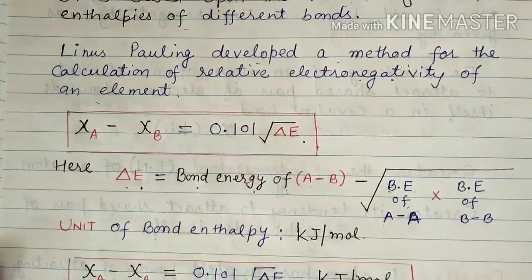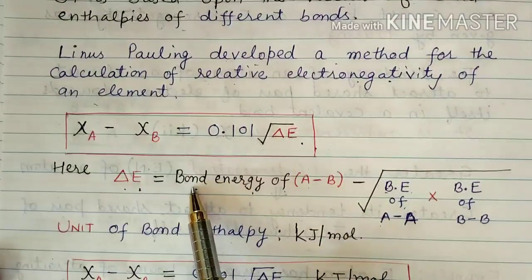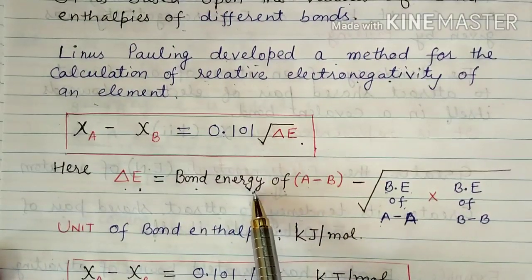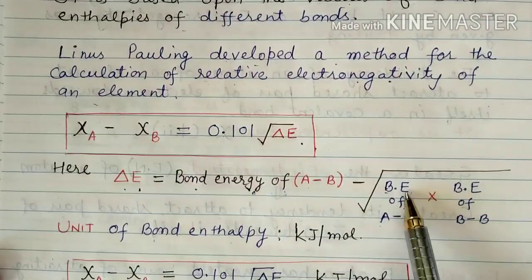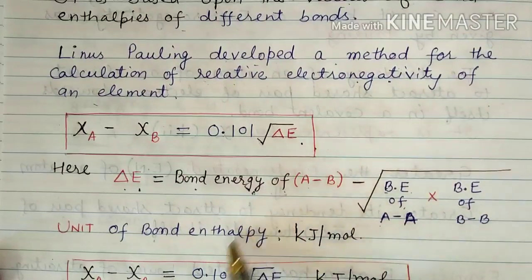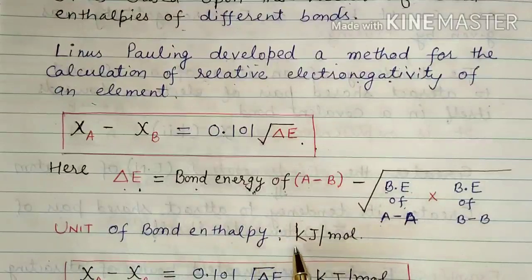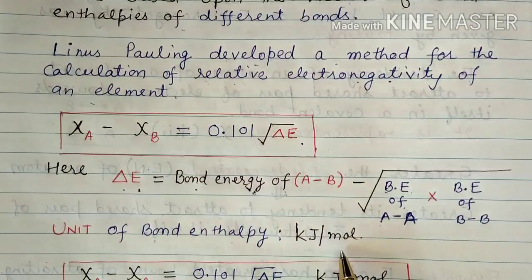The unit for bond energy, or you can call it bond enthalpy, both are the same thing, is kilojoule per mole.